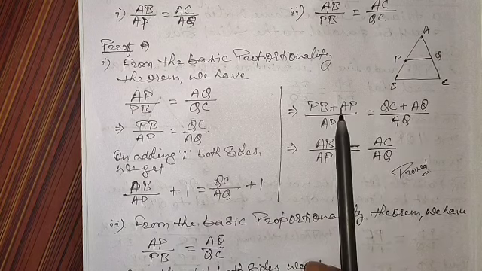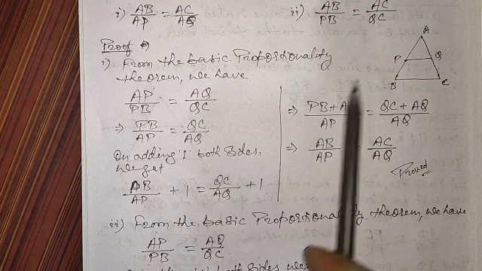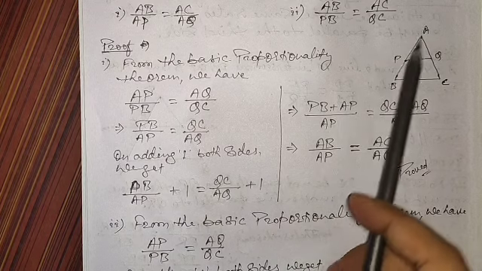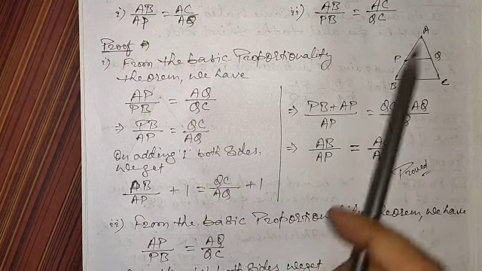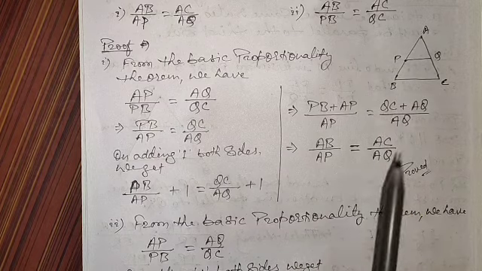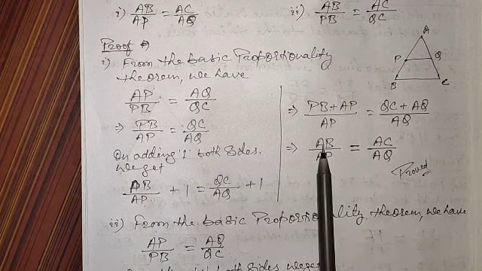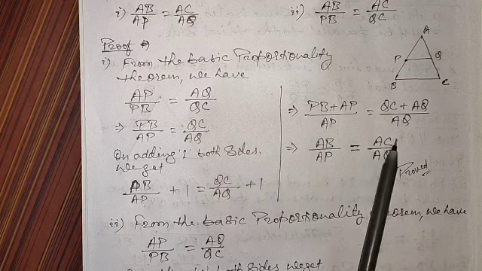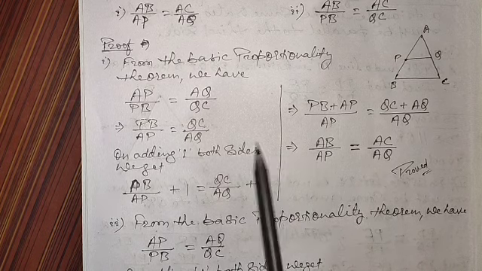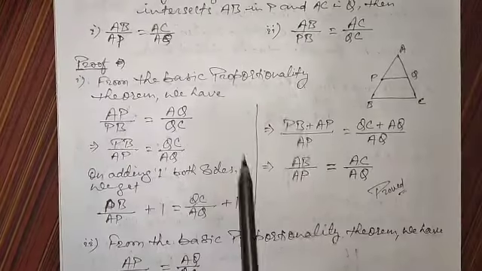You can see from the figure that PB plus AP makes AB, and QC plus AQ makes AC. So in place of that we can replace them as AB and AC, and we got our required result. Similarly, we can go for the second proof.